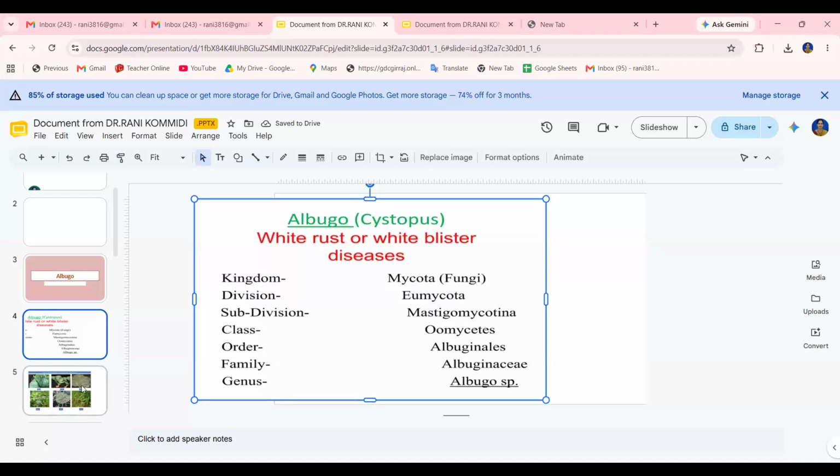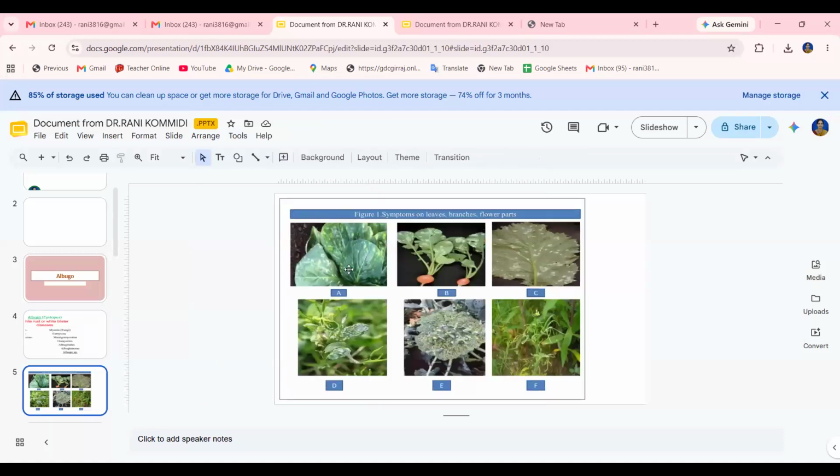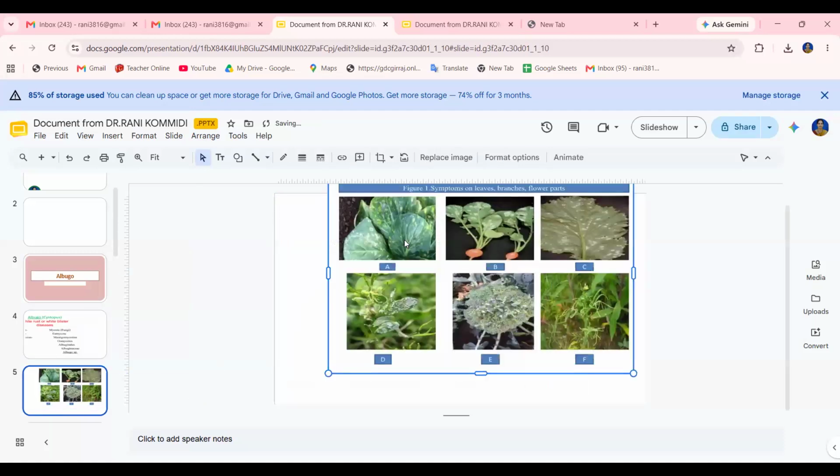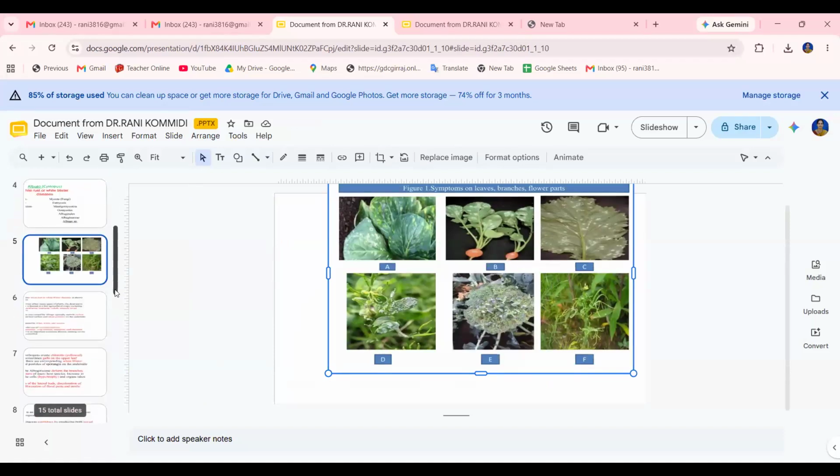Generally they cause white rust disease. This is figure 1: symptoms on leaves, branches, flowers and pods. We generally observe whitish patches on the aerial portions such as leaves, branches, or pods, and in some cases on the flowers also. These are the symptoms on the infected portions.